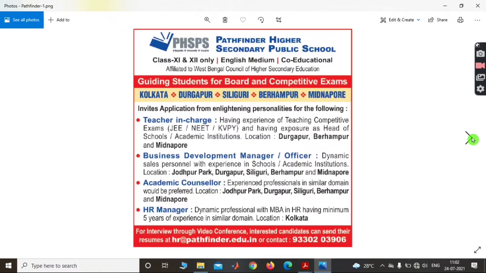Okay. Now coming to the next college's notification, Pathfinder Higher Secondary Public School. Here they guide students for board and competitive examinations. Their centers are located in Kolkata, Durgapur, Siliguri, Berhampur, Midnapur. Here are the applications for teaching in charge, business development management, academic counselor, HR manager. Here you can see all their requirements as well as their experience. For interview through video conference, interested candidates can send their resume to this email ID, and if you want more details, just dial this number.